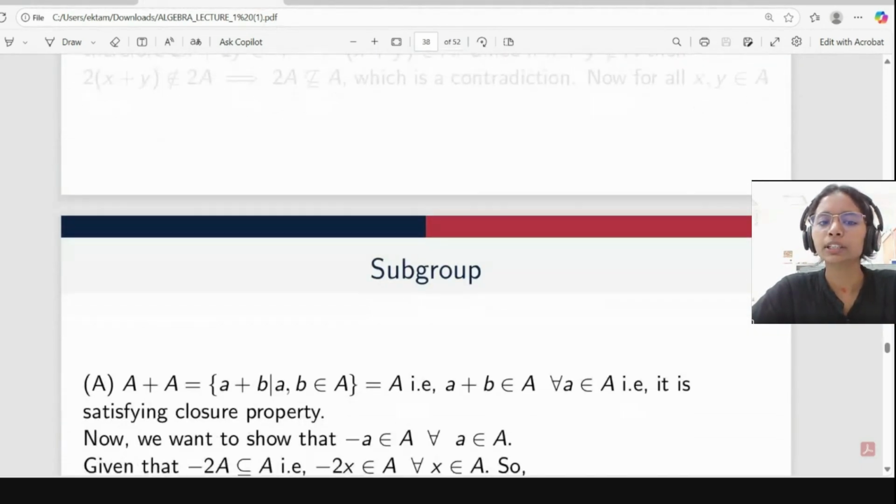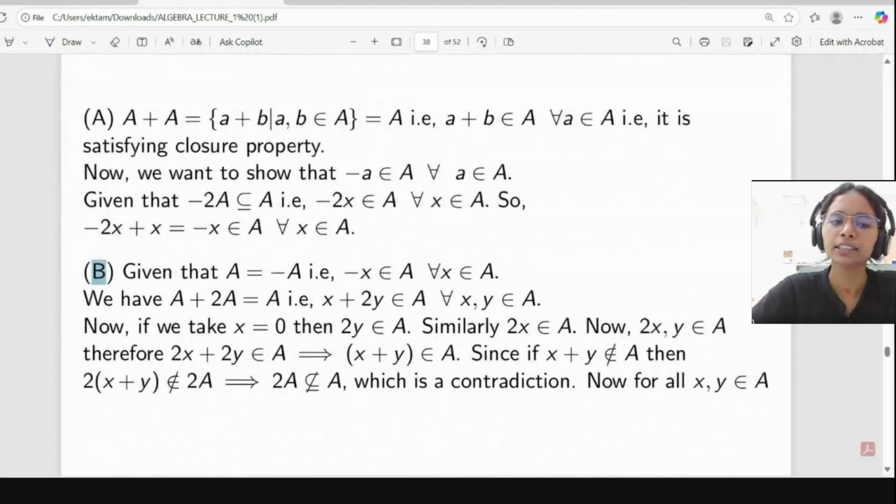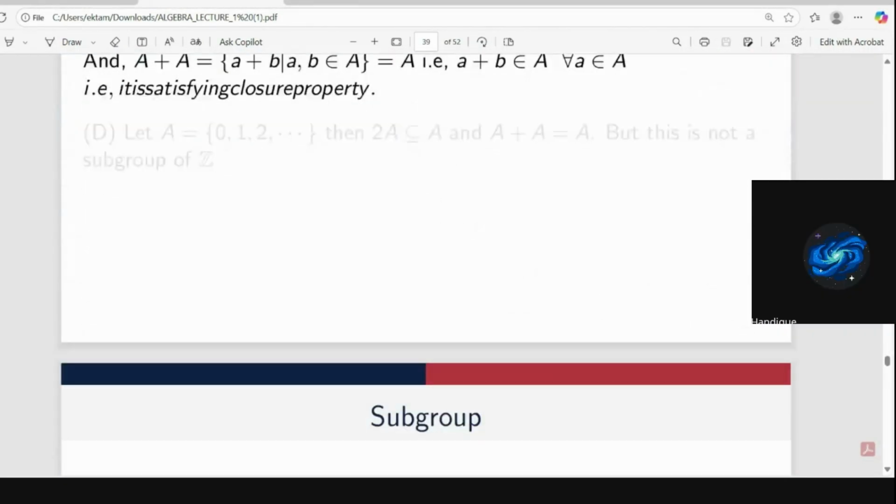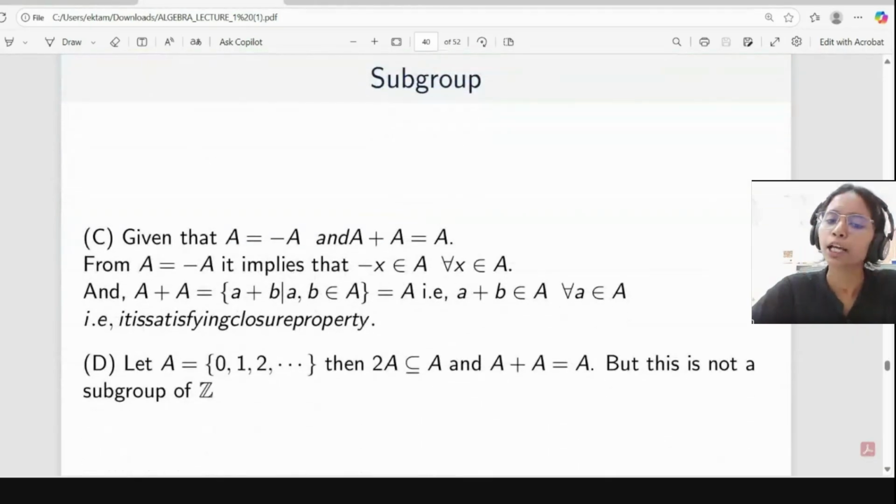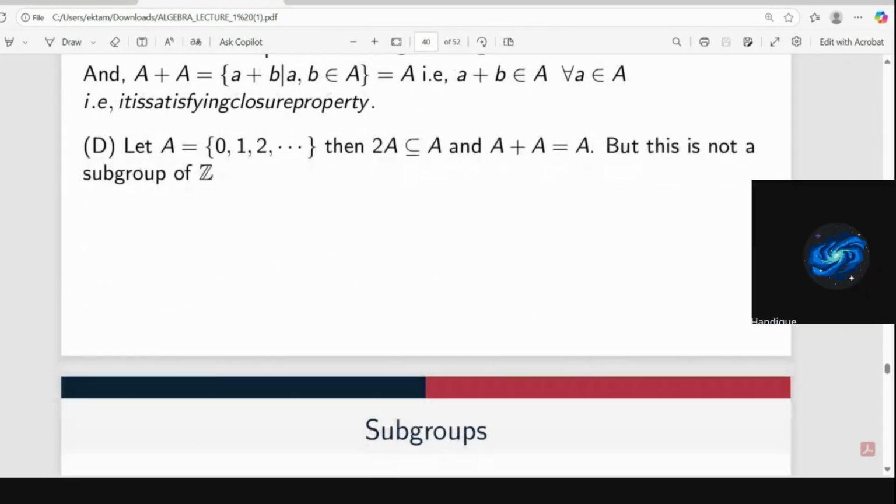So according to this, 2A is a subset of A, correct? Yes, ma'am. And A plus A is equal to A only. This is satisfying these two conditions. But still it is not a subgroup of Z because we don't have an inverse element. Like the inverse of 1 is minus 1, but it is starting from 0. So it is not a subgroup of Z. So option D is incorrect. Yes, ma'am. Thank you, ma'am.